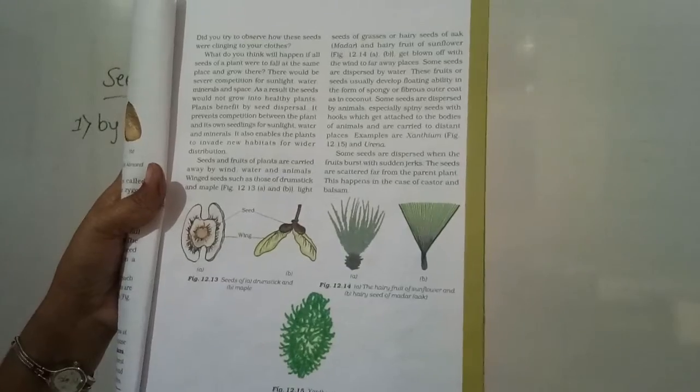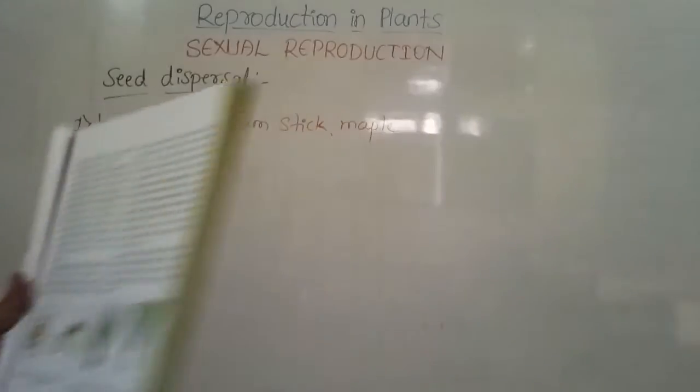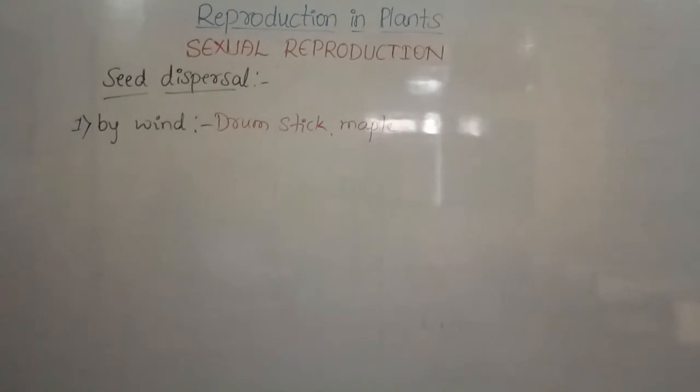They are very light in weight so that they can move in the air and they can grow where they get a sufficient amount of nutrients. And some of the seeds are there like the hairy seeds of ack and the fruit of sunflowers. So the hairy fruit of the sunflowers are there. So they are dispersed by the wind.